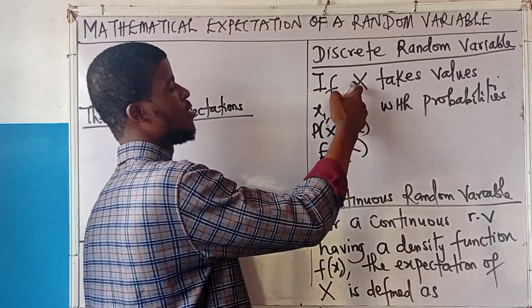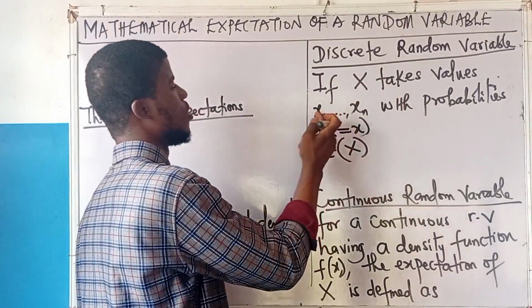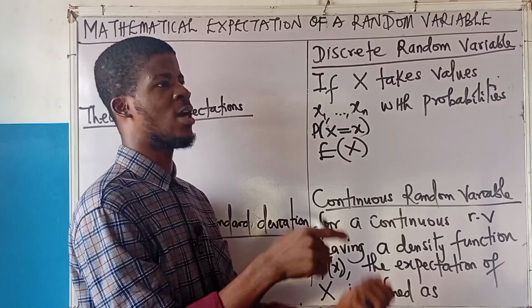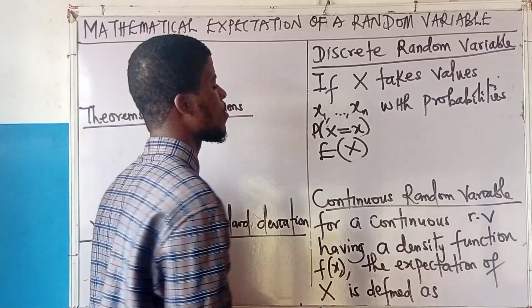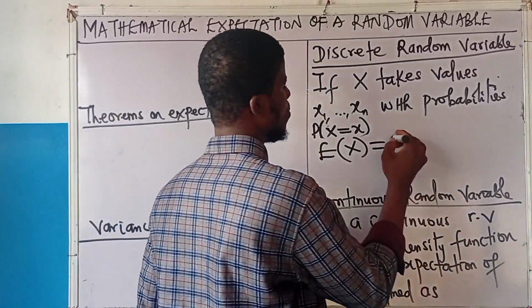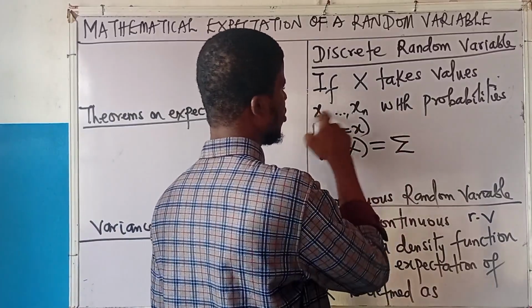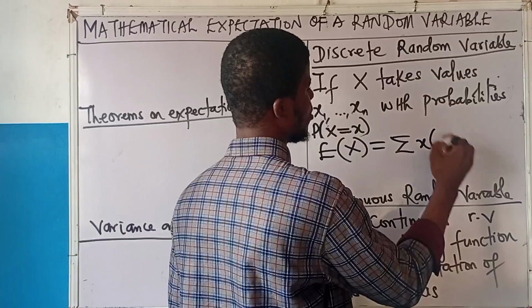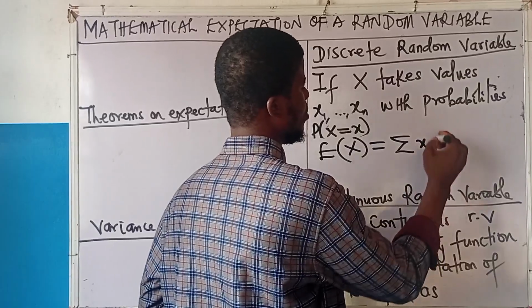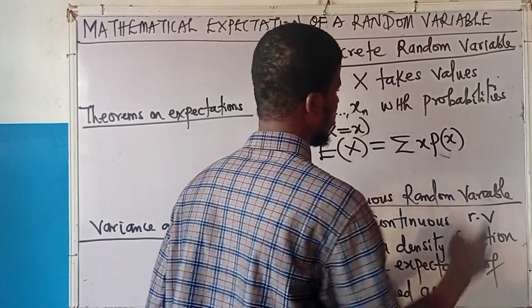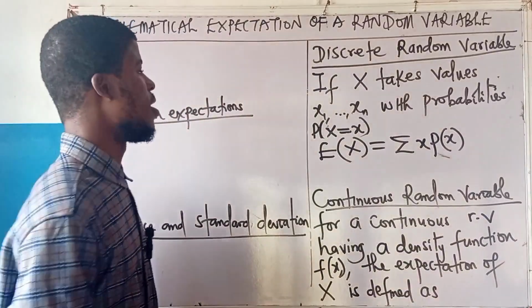Capital X is the random variable, then the small letter x is the value that the random variable takes. It is equal to the summation of each x multiplying the corresponding probabilities. This is the expected value.